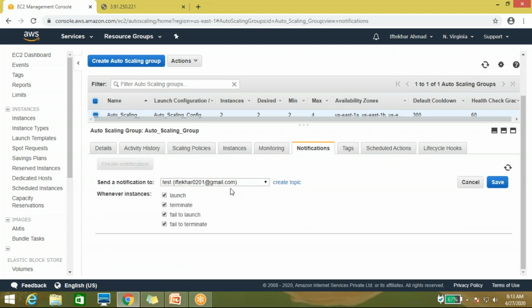What the notification will do is send you a notification on your mail ID whenever it's adding a new instance and whenever it's removing an instance. So you will get a notification. If you want to enable it, you can simply save, then I'll get the information. But I don't require it, it's a paid service.